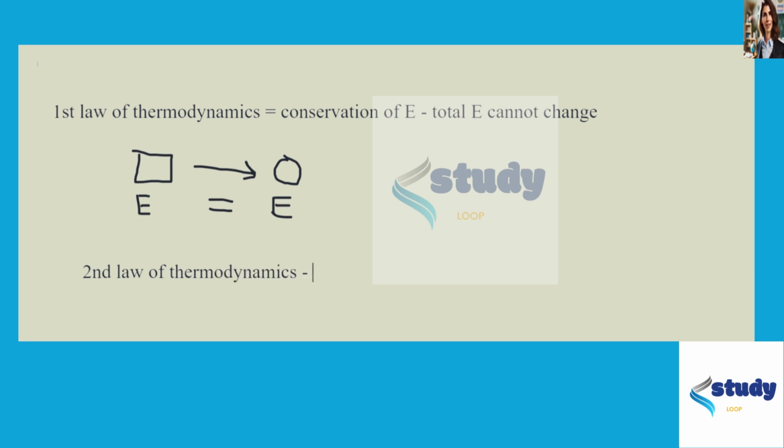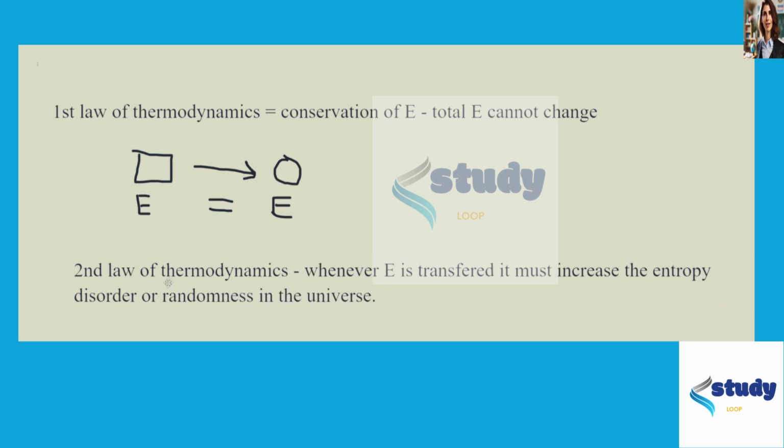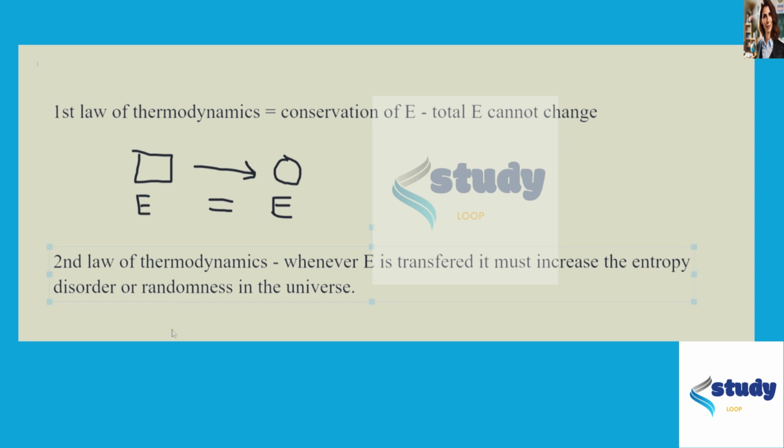states that whenever energy is transferred, it must increase the entropy, which is also known as disorder or randomness in the universe or within the system. What this means practically is that whenever energy is transferred as it is here, some of that energy has to be lost as heat.